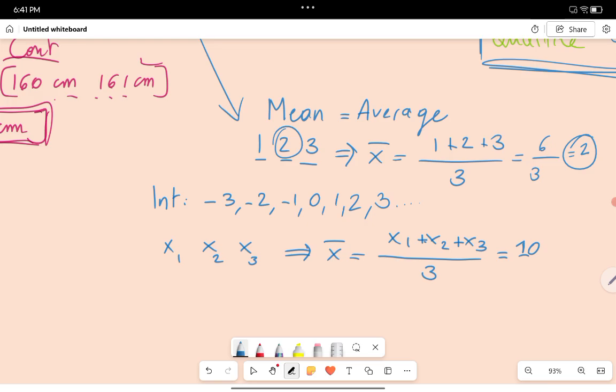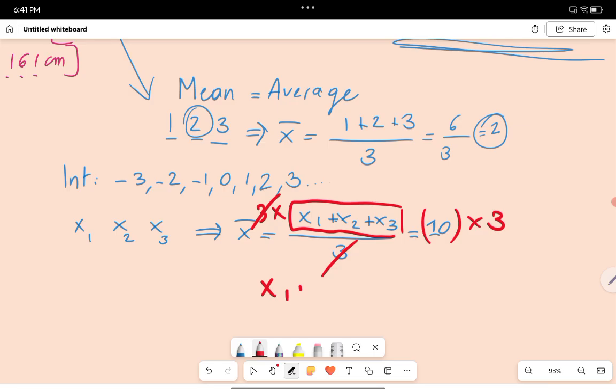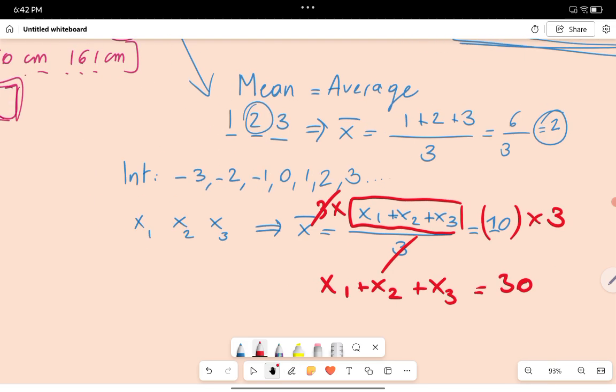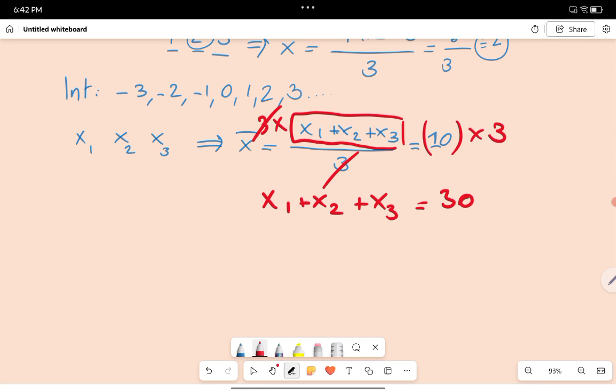Okay, so what can we say now? If we are a bit smart, we are looking for those integers, but we know that divided by 3, it must be 10. So if we multiply both sides by 3, we can do that with an equation, those 3s eliminate. So we get that x1 plus x2 plus x3 must be equal to 30. Basically, guys, if we need 3 integers whose mean is 10, that just means that the sum of the integers must be 30. So then you can pick